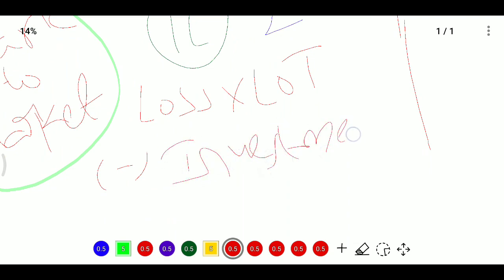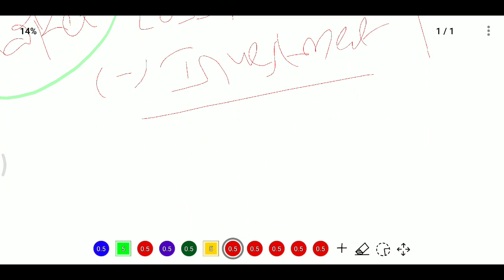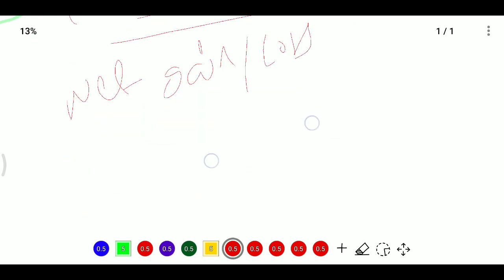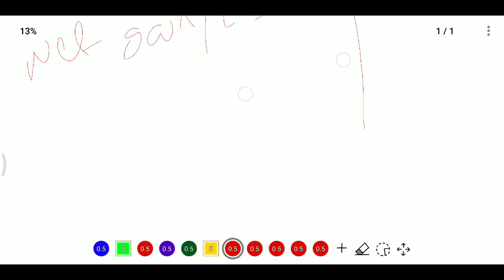The person who is losing, from that person the stock exchange will collect that full amount, whatever it is in that case.